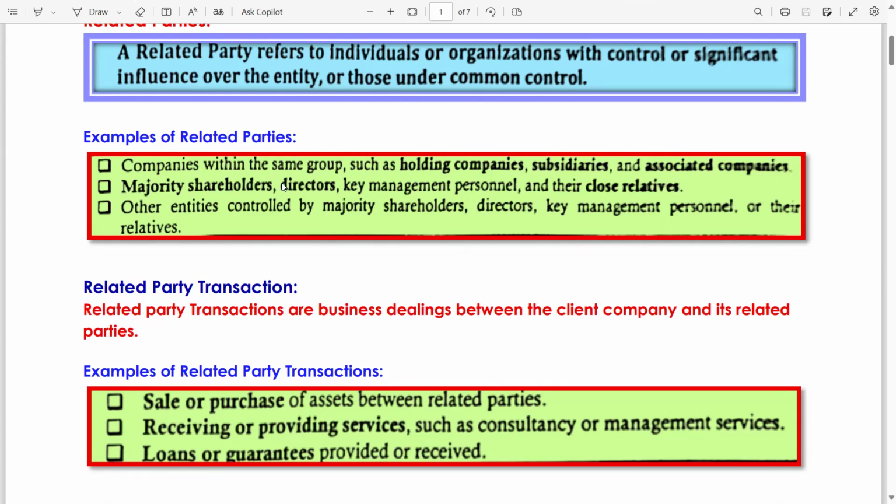Majority shareholders, directors, key management personnel, and their close relatives, if they have any relationship between them. Other entities controlled by majority shareholders, directors, key management personnel, or their relatives. Either they individually have a close relationship or they are entities controlled by these individuals.